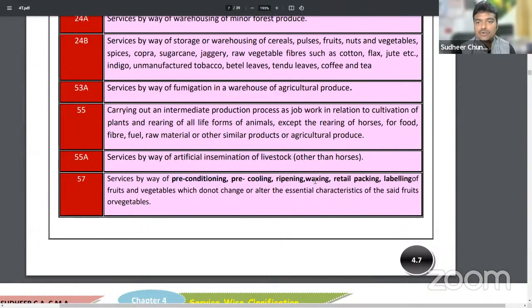So preconditioning, cooling, ripening services which do not alter the essential character of the fruits and vegetables. To fruits and vegetables, you provide any services, cleaning, sorting, preconditioning, ripening, but it should not alter the essential character. If the essential character is changed, as I have already explained, it will be liable to GST. The essential character should not get changed. In any case, if the essential character changes, it will be fully liable to GST. Okay. So coming to the next thing.